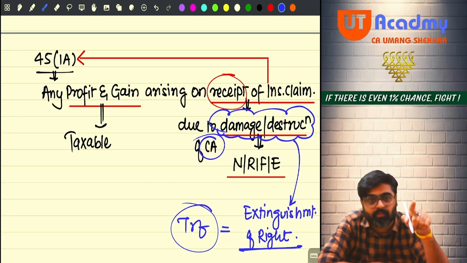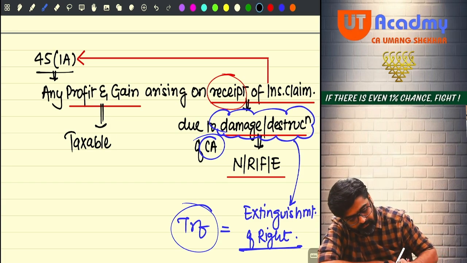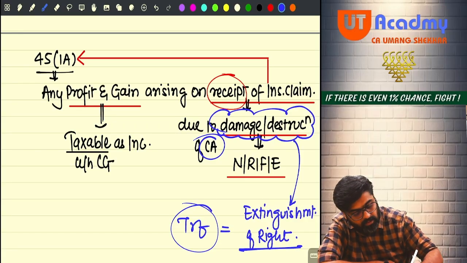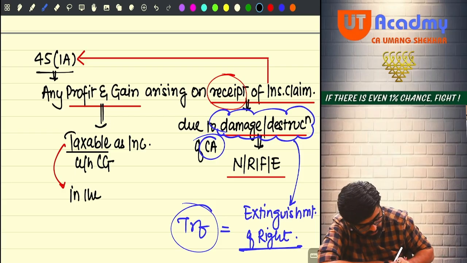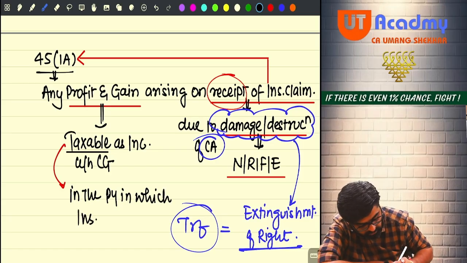in that year, the profit and gain, in that year 45(1)(a) is not charged. 45(1)(a) is charged in the year in which the insurance claim is received. So the profit and gain which will be arising will be taxable as income under the head capital gain, but it will not be taxable in the year of transfer. This will be taxable in the previous year in which insurance claim is received.